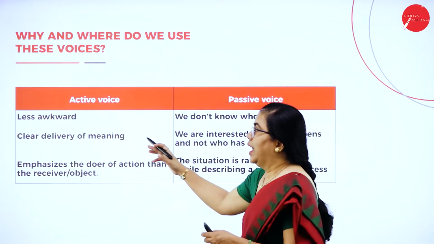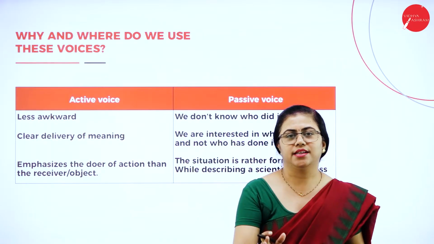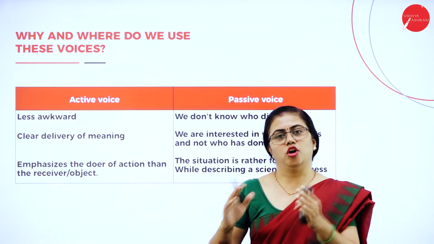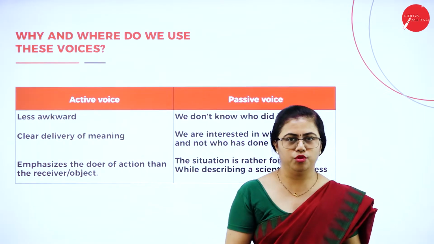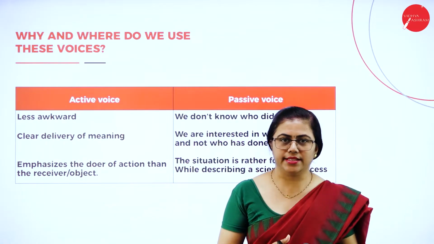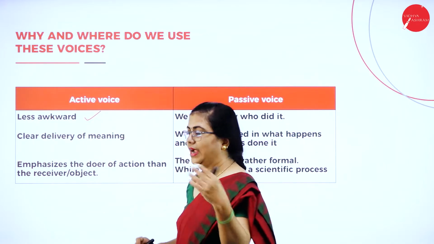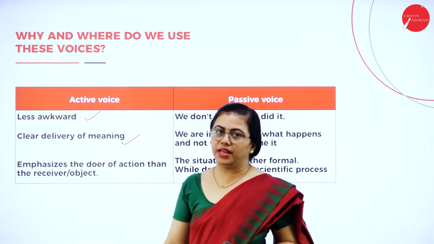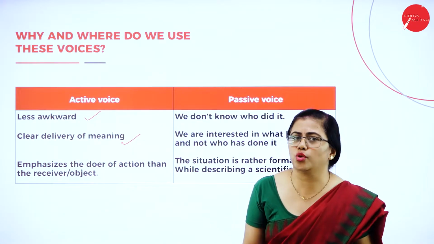Active voice actually sounds less awkward, meaning it is direct. The subject will be in the doer part, the object will be the receiver part. So you can speak directly. There is no confusion. You need not think about the formation of sentences. It gives a very clear meaning. Ram killed Ravan. It is so direct. You can understand it so easily.